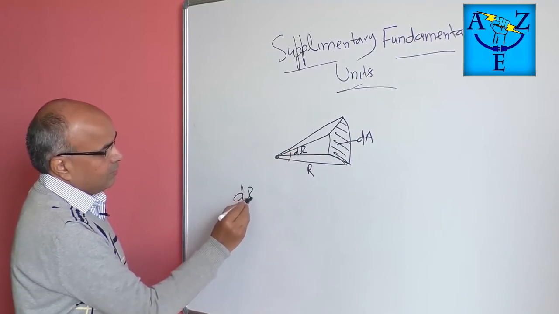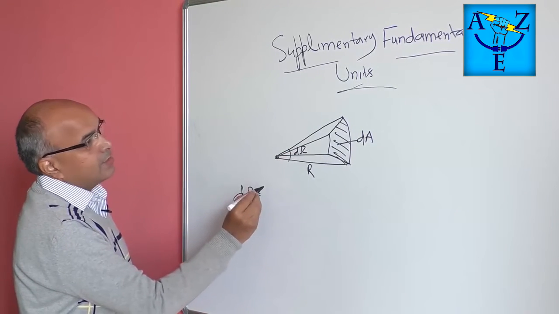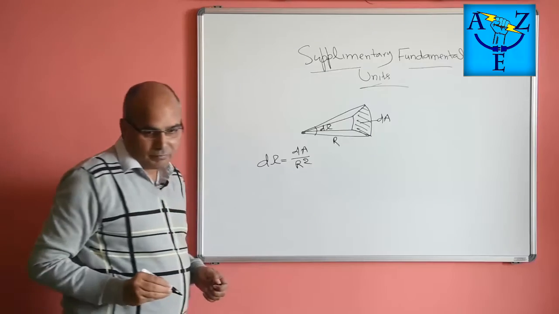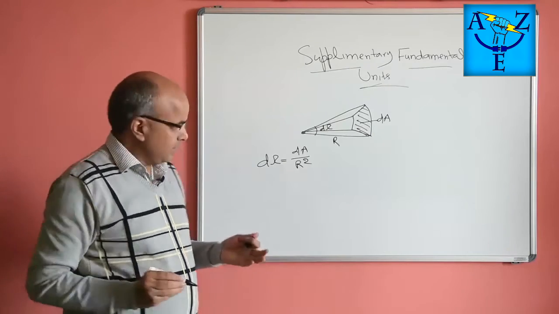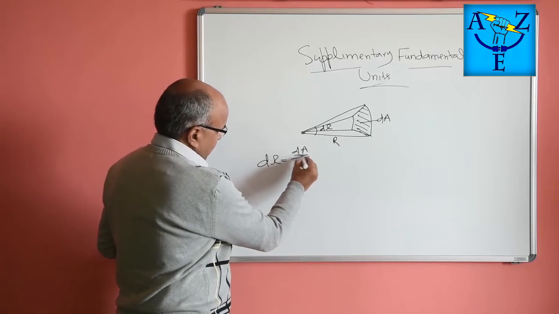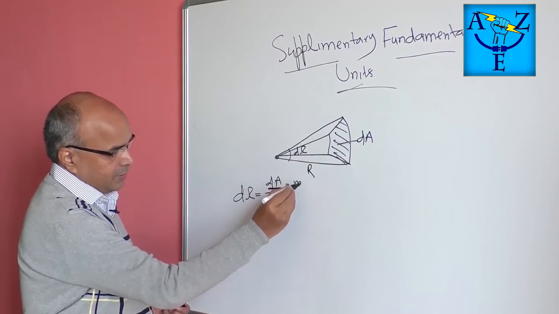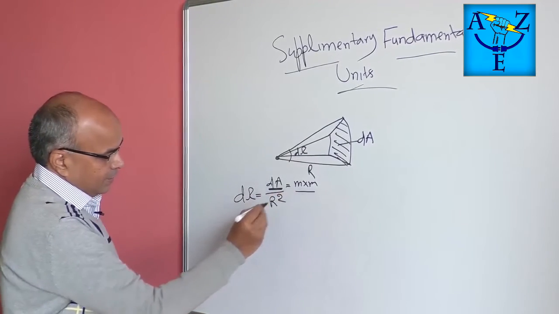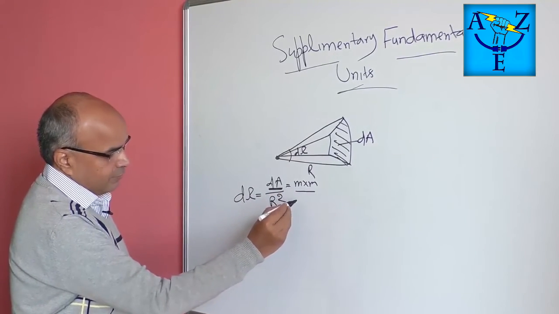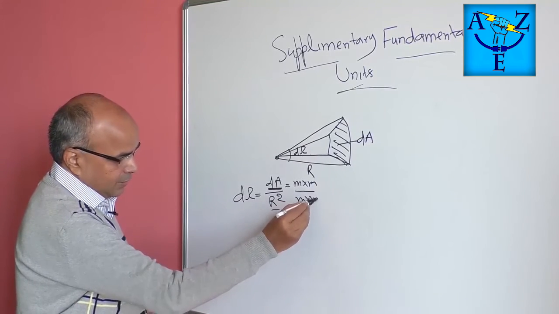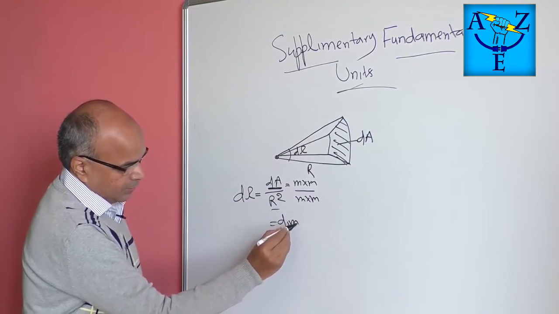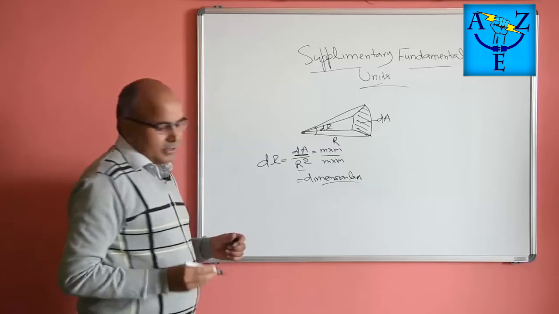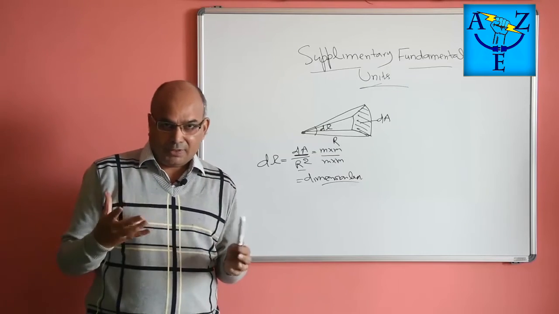So d omega, which is the steradian, is equal to dA divided by r square. This is the measurement of steradian. So here also we can see that this area is in terms of meter into meter, because it is always length into width, and in the same way r square is also measured in terms of meter into meter, and therefore it is a dimensionless quantity. So steradian, like radian, is also a dimensionless quantity.